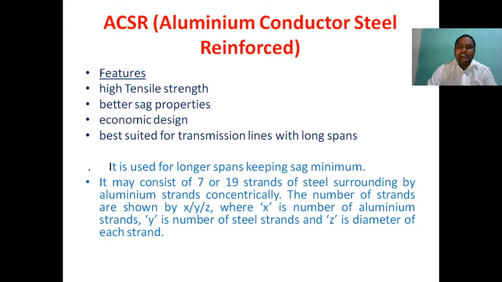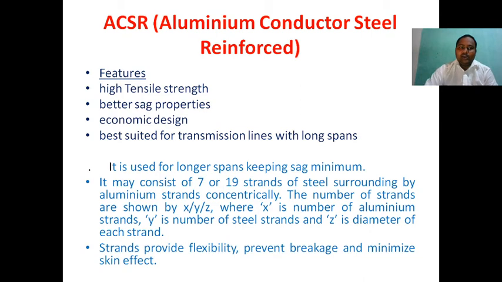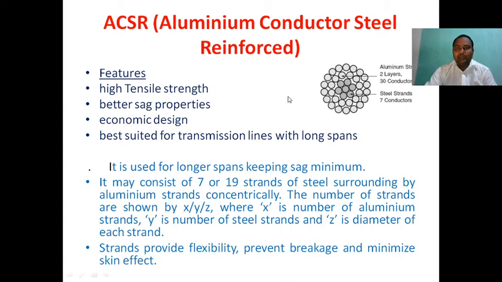Normally, the steel strands are very few and the aluminum strands are very many in ACSR. The strands provide flexibility, prevent breakage, and minimize skin effect. What is skin effect is a very important phenomenon; I will discuss it later.